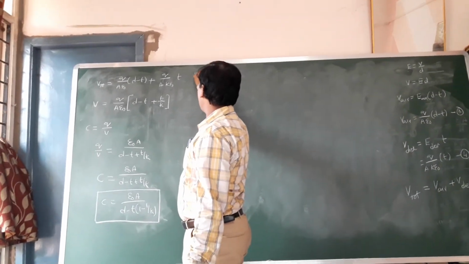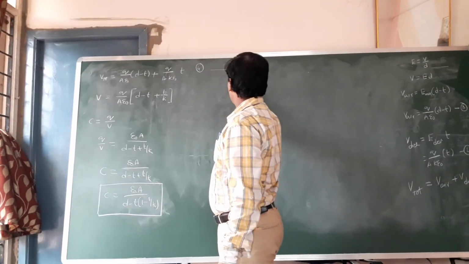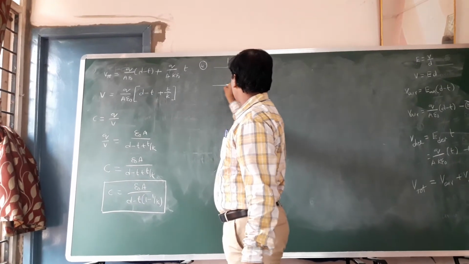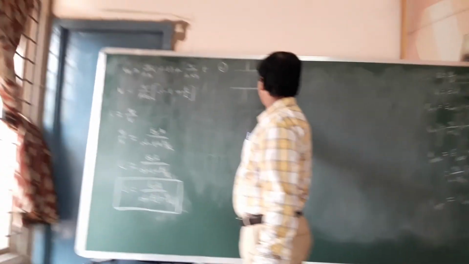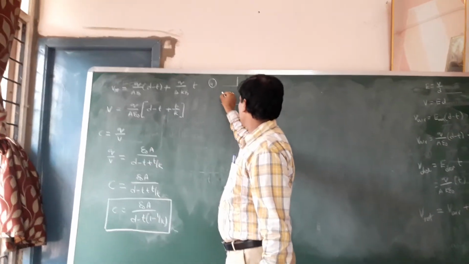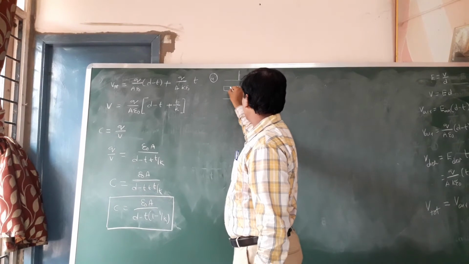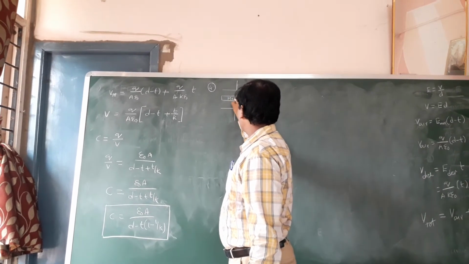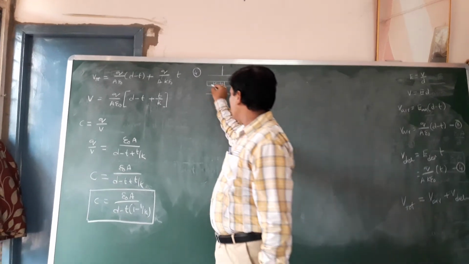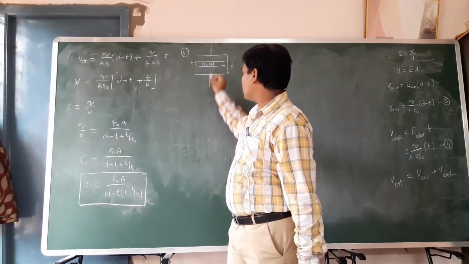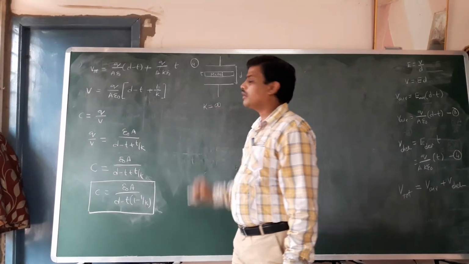And application number 4. Suppose we consider one capacitor. The distance between the two parallel plates is D. We introduce one slab, and the slab material is metal. We take the metal surface having thickness T. For a metal surface, the dielectric constant value is infinity.